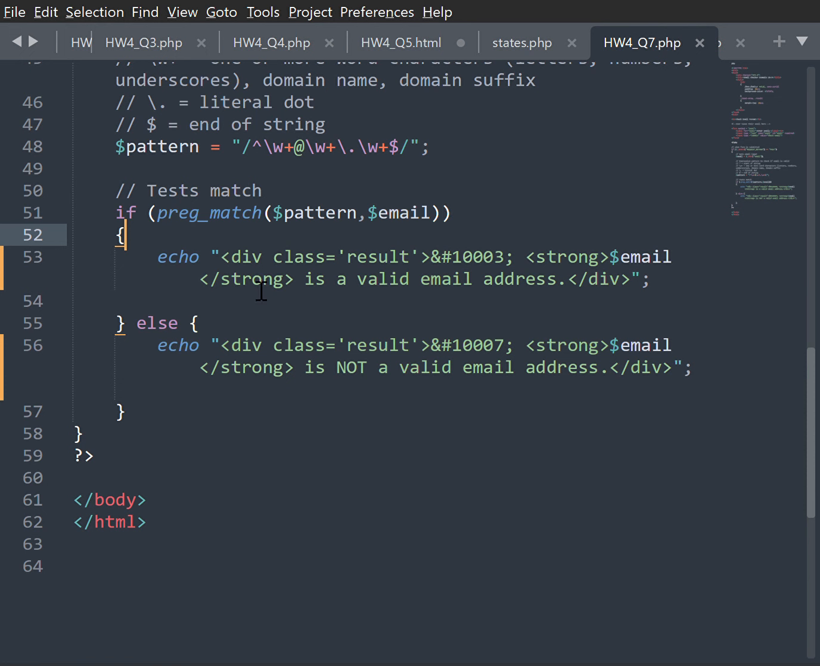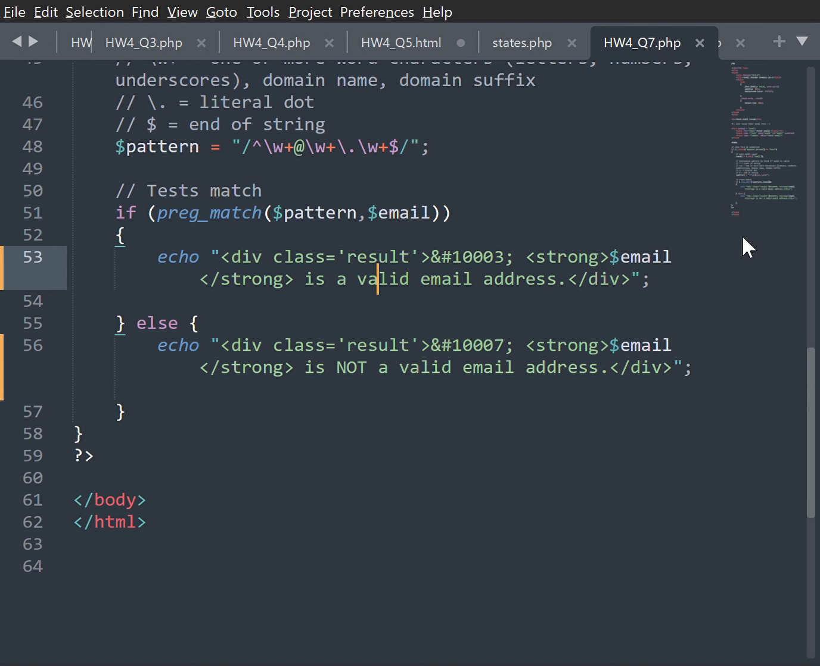And then again, if you don't put in a valid email address, it will show you an X and tell you that it's not valid. If it is valid, it will show you a check mark to show you that it was successful.